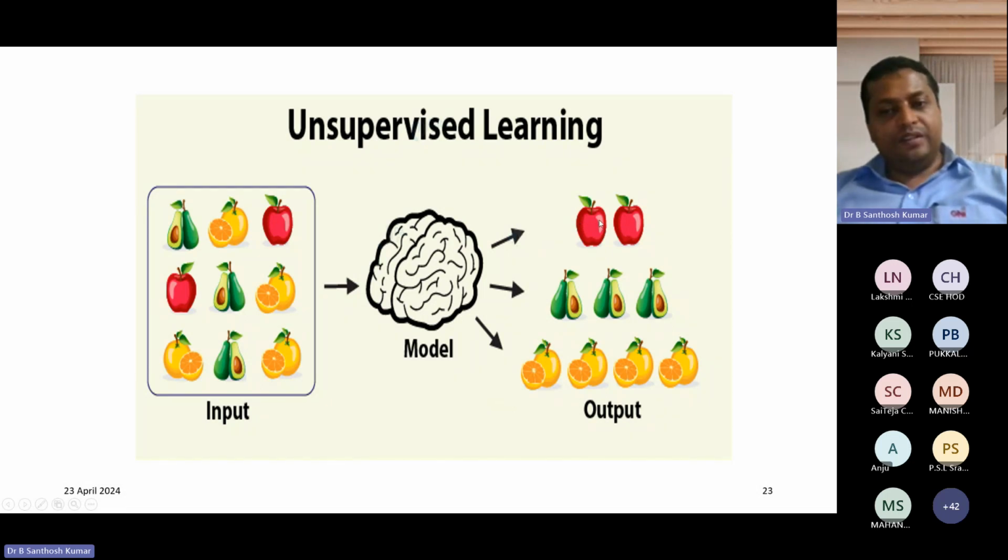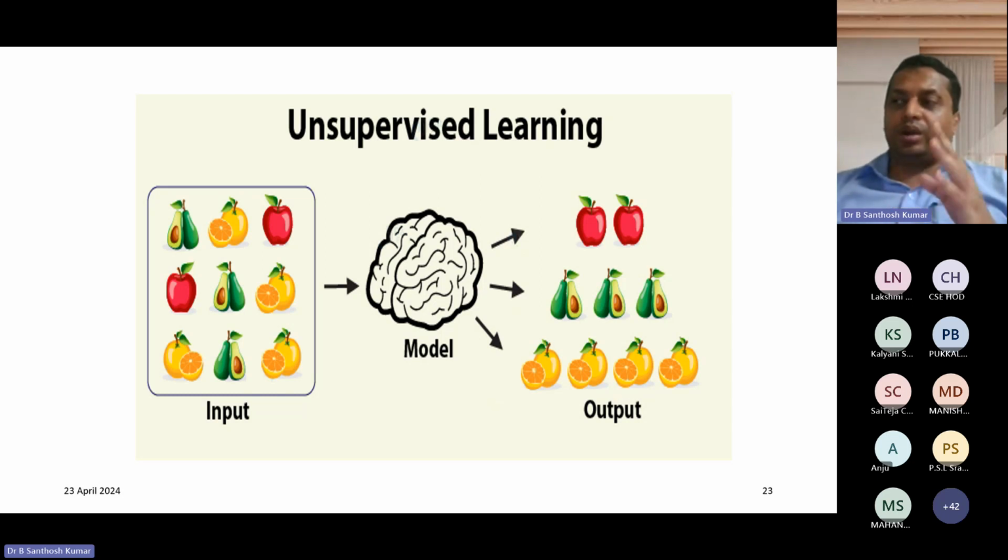The apple shape is different from the avocado shape, but in certain conditions the apple and orange shapes may be the same. For example, if I rotate them to a certain angle, the orange is round and the apple may also be round. Colors too: sometimes there are yellowish apples, and oranges are also yellowish.